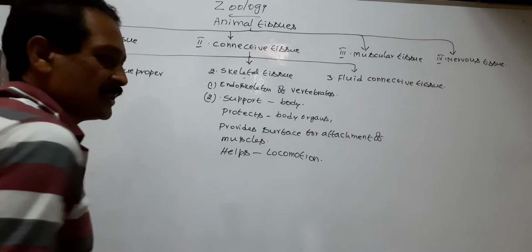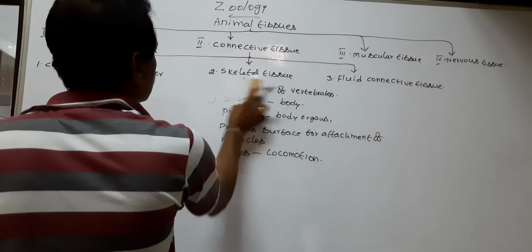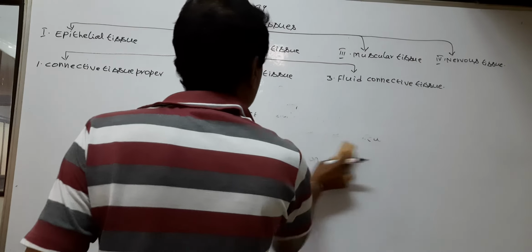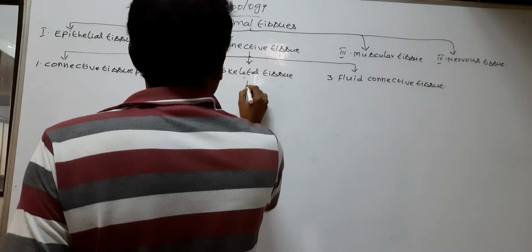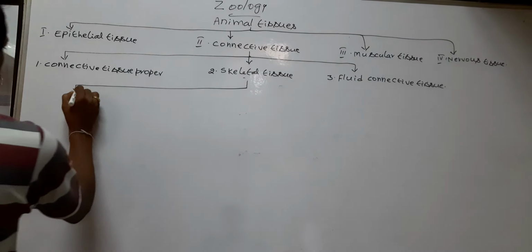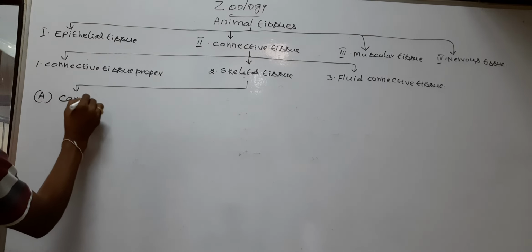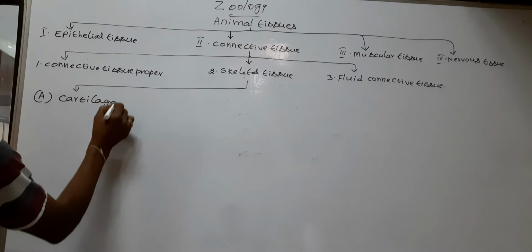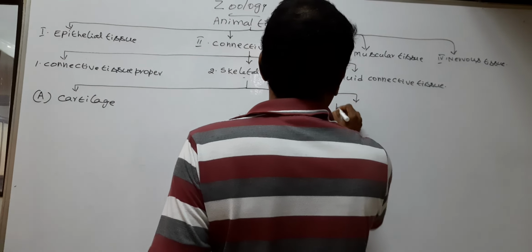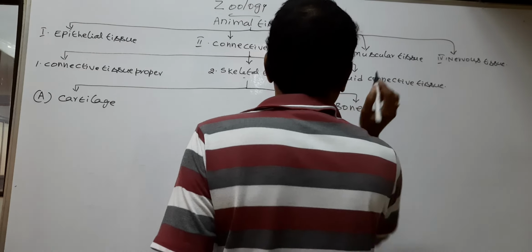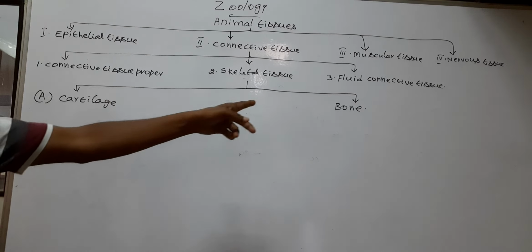Next, skeletal tissue divides into two types, cartilage and bone.